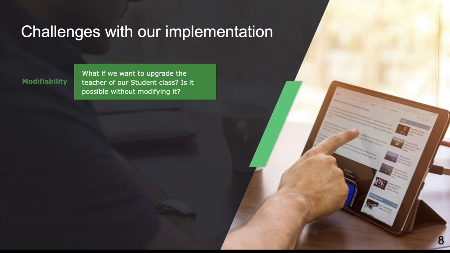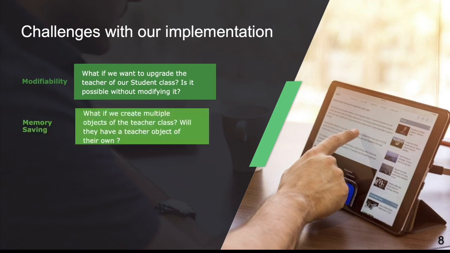So this amount of modifiability is not present in our code, where if any new teacher comes in, we simply change some configurations, and there is no need to change our student class, and the students then pick up the new teacher. This kind of flexibility is not present. The second is memory saving. If we create 5 student objects, we are creating 5 teacher objects as well. If we create 5,000 student objects, we are creating 5,000 teacher objects as well. We are wasting memory, creating too many objects, whereas we could have done with one object only.